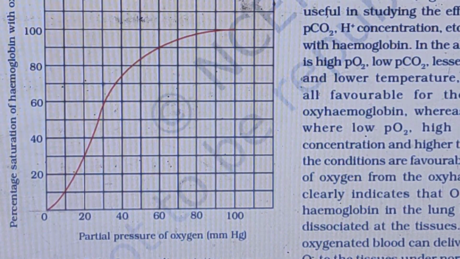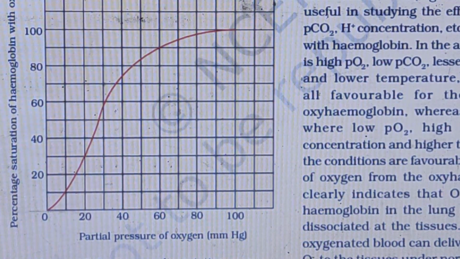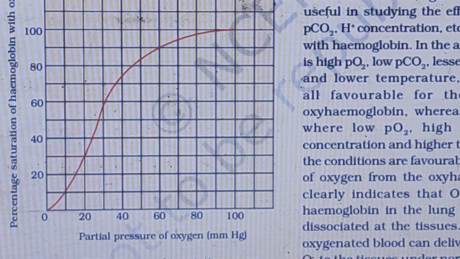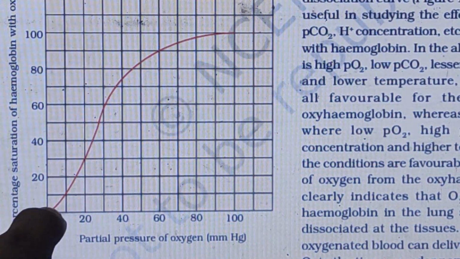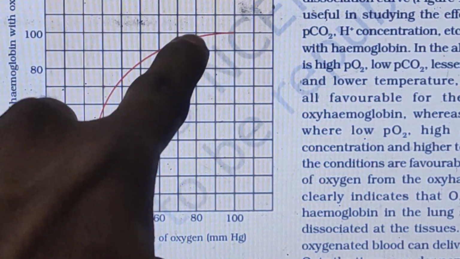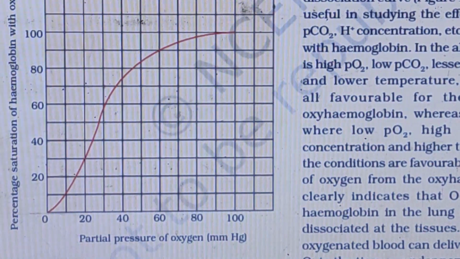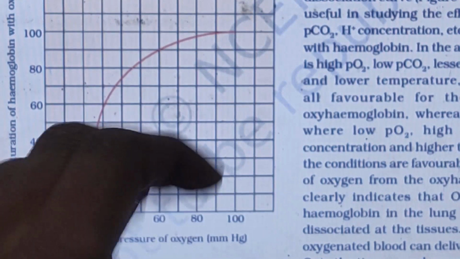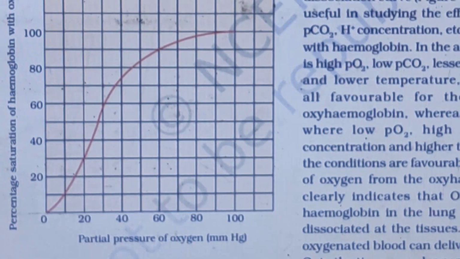They can ask you many models related to the graph. I will tell you two types of models. The first model they will ask is this: this is a graph, and beside this they will draw another graph, and they will ask which is more ready to saturate or react with O2. What I told you: if the graph shifts towards right, it is dissociation. If the graph shifts towards left, it is association.